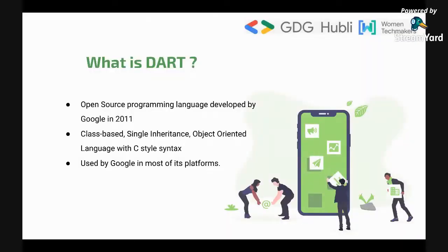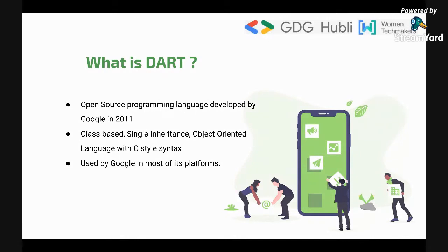And what exactly is Dart? And why are we going to talk about Dart? So Dart is a programming language which was built by Google in 2011, literally back in 2011. But the problem is we never really come across a programming language called Dart, right? We always talk about Java, we always talk about Python and stuff like that.